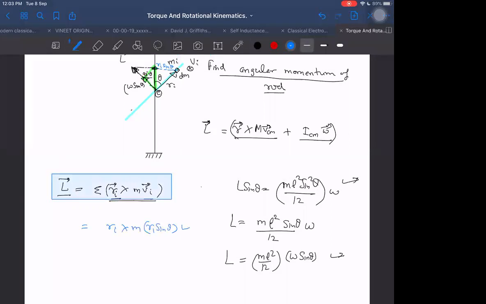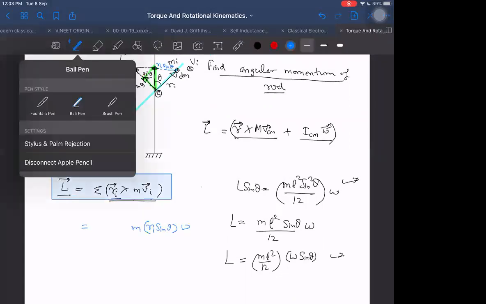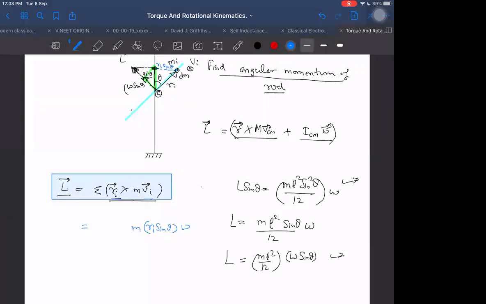Because Ri and Vi are mutually perpendicular, this cross product will just be sigma of Ri magnitude-wise into m into Vi, without having to take the cross product. Magnitude-wise it will be right, because it is like sine 90 already taken between Ri and Vi. Therefore it is Ri mi Vi sine 90. But after that I am putting Vi again, and Vi is Ri sine theta into omega, and then